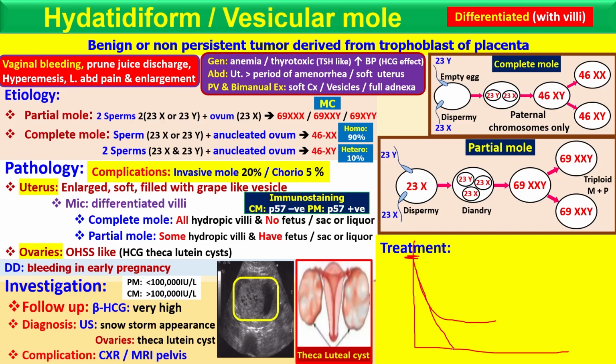The other condition is if it goes down, and after 5 to 6 months it rises again. This is a warning condition for malignancy, so you give single agent chemotherapy. That's why we follow up until it reaches zero. Then we also follow for 1 year, because sometimes after 5 or 6 months the beta HCG level rises again. So there is a malignant condition.